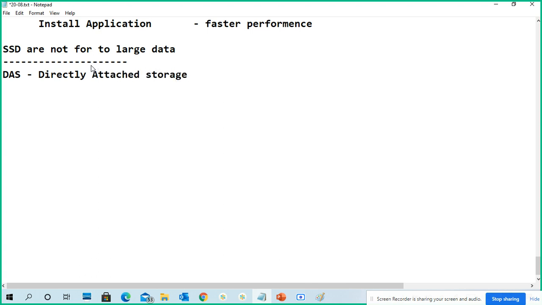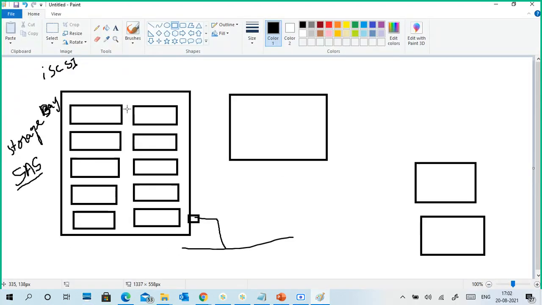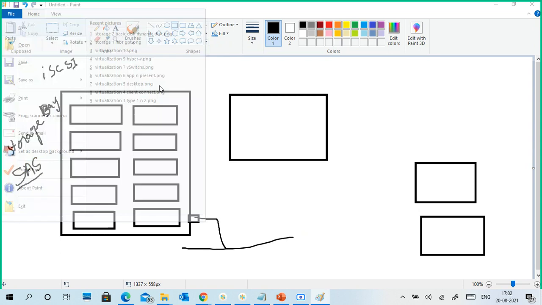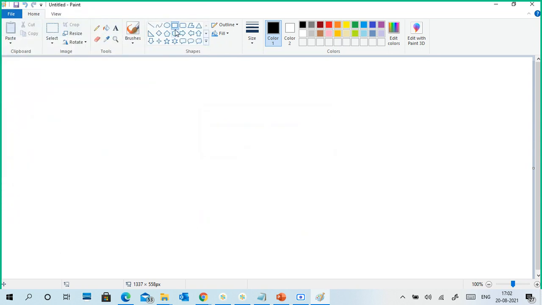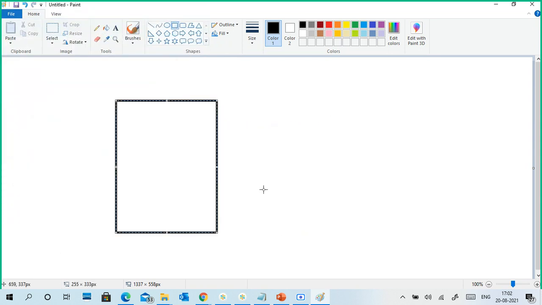storage. It means your storage device, either a hard disk or an external hard disk, or maybe SCSI devices, is directly connected. So you can see, this is my PC.